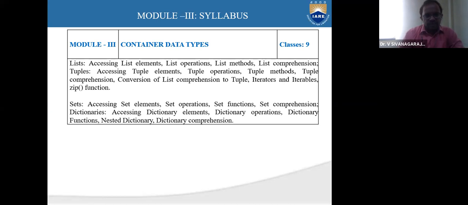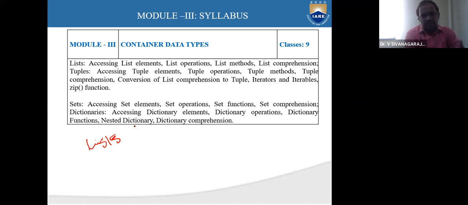The key focus is on list and sets. So we have seen various types of data types in the first module, like int, float, and then Boolean data types, complex data types, and then dictionary, list, set, several things.